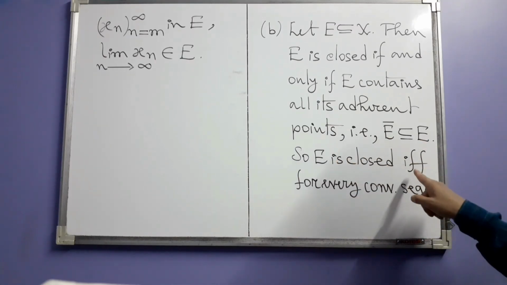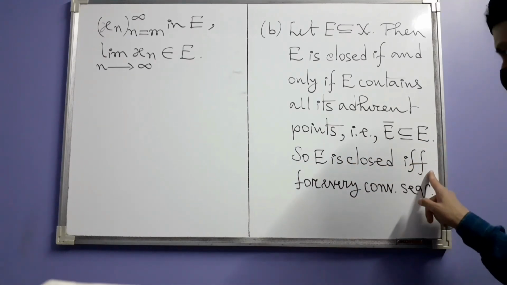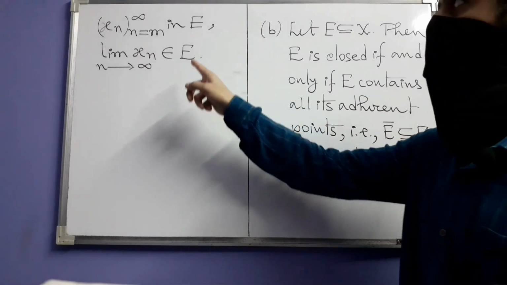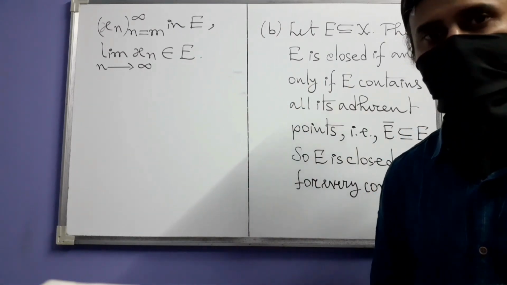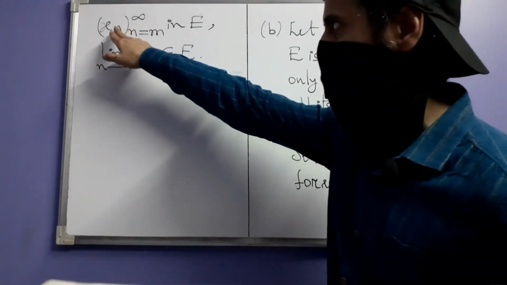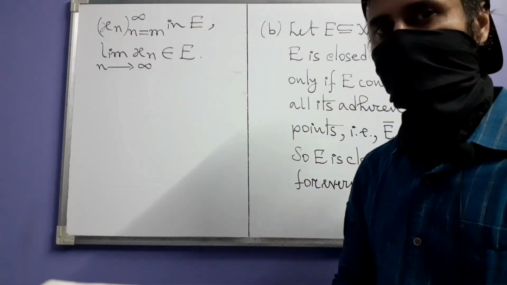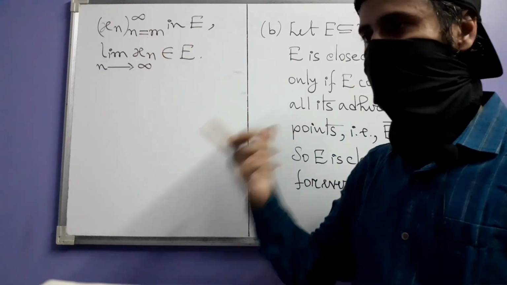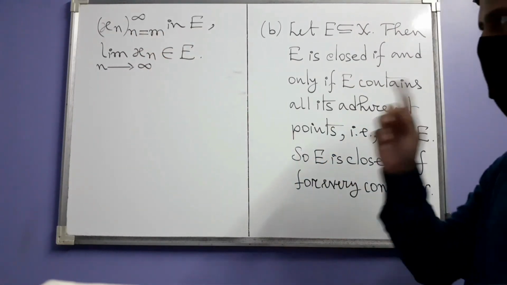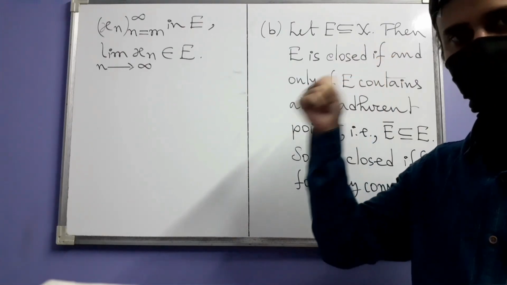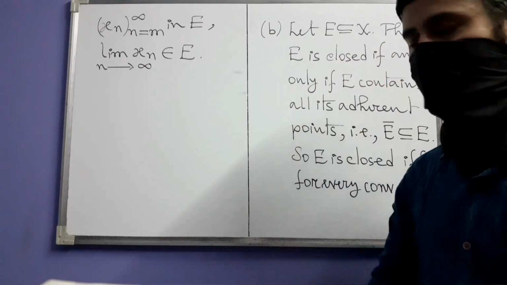E is closed, if and only if, for every convergent sequence xn in E. What does that mean? It means that all the terms xn of this sequence are points in E. And the sequence being convergent means that there is some point x in X, in our original space, to which it converges.